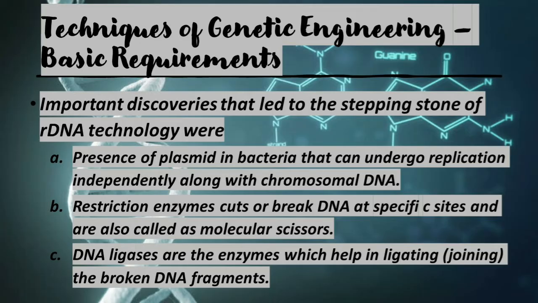Okay, now let us pass on to techniques of genetic engineering or basic requirements. Important discoveries that led to the stepping stone of rDNA or recombinant DNA technology were the presence of plasmids. What do you mean by plasmid? Just now I explained to you. Plasmid is a small circular double-stranded DNA molecule. So the plasmid in bacteria can undergo replication independently along with chromosomal DNA. There is a difference between the chromosomal DNA and the circular double-stranded DNA.